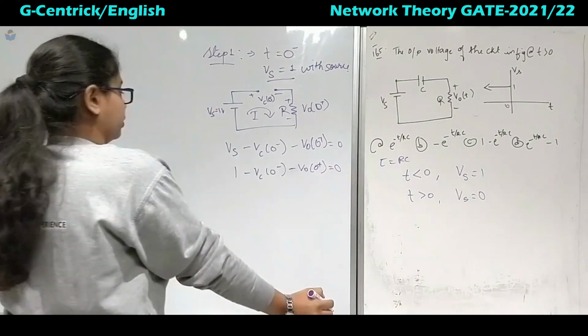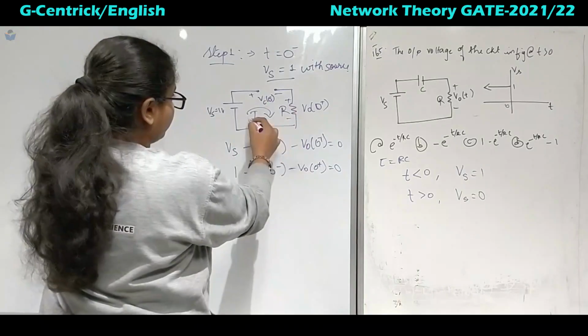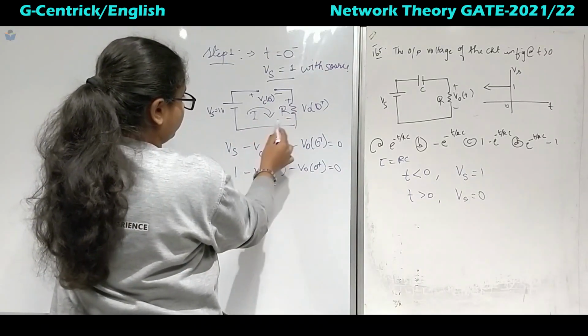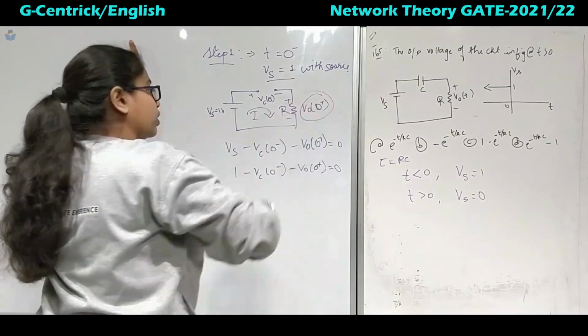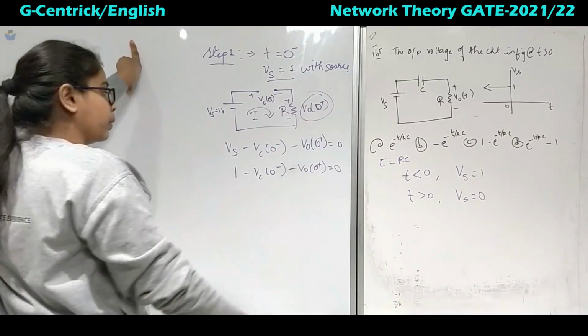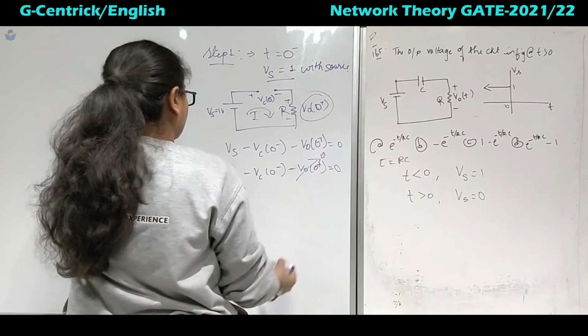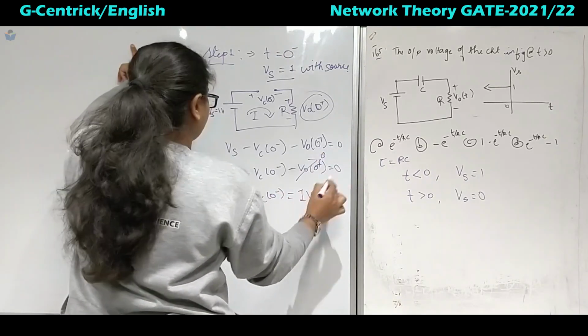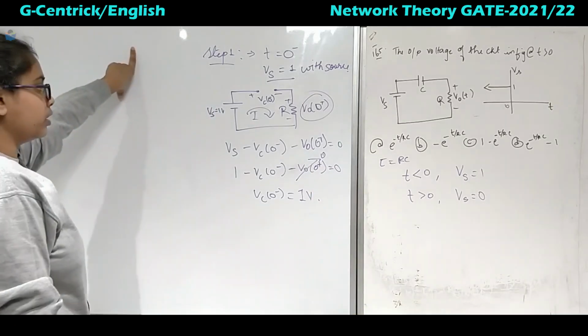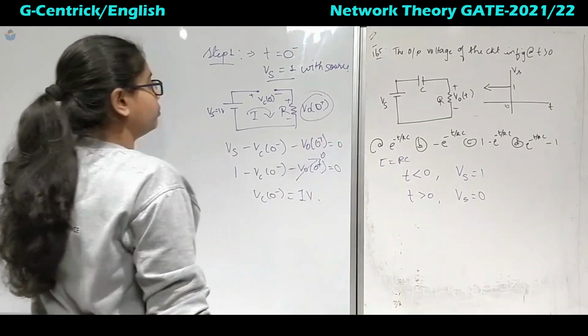Now this is open circuit, so current will not flow through this circuit. So what will be the value of V0 of 0 plus? It will be equal to 0. So what is Vc of 0 minus? Equal to 1 volt. Now do not try to find out the V0 of t.